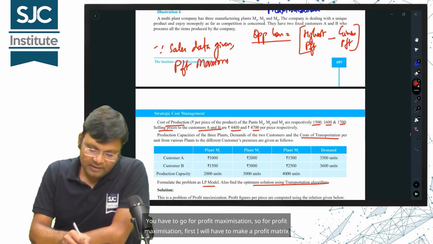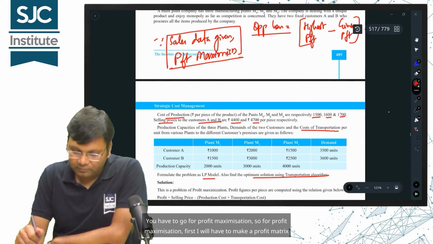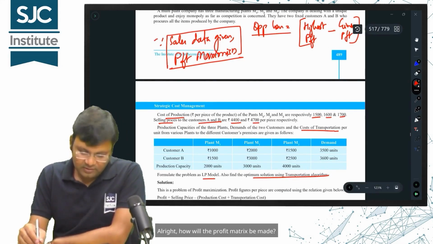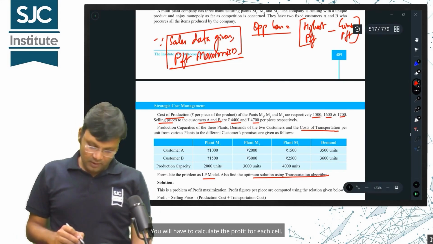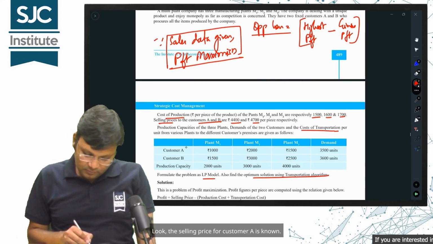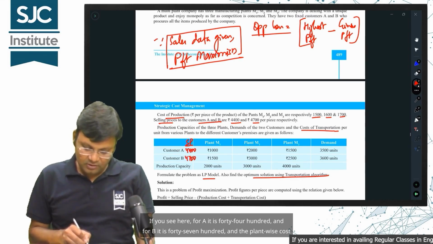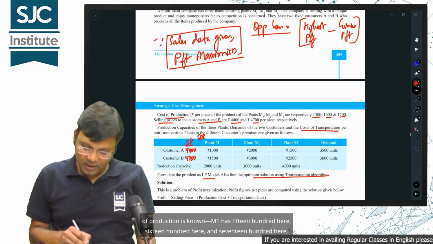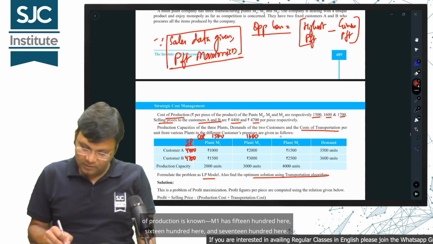So for profit maximization, first I will have to make a profit matrix. How will the profit matrix be made? You will have to calculate the profit for each cell. How will it come out? Look, the selling price for customer A is known. If you see here, for A it is 4400 and for B it is 4700 and the plant-wise cost of production is known, M1 has 1500 here, 1600 here and 1700 here.